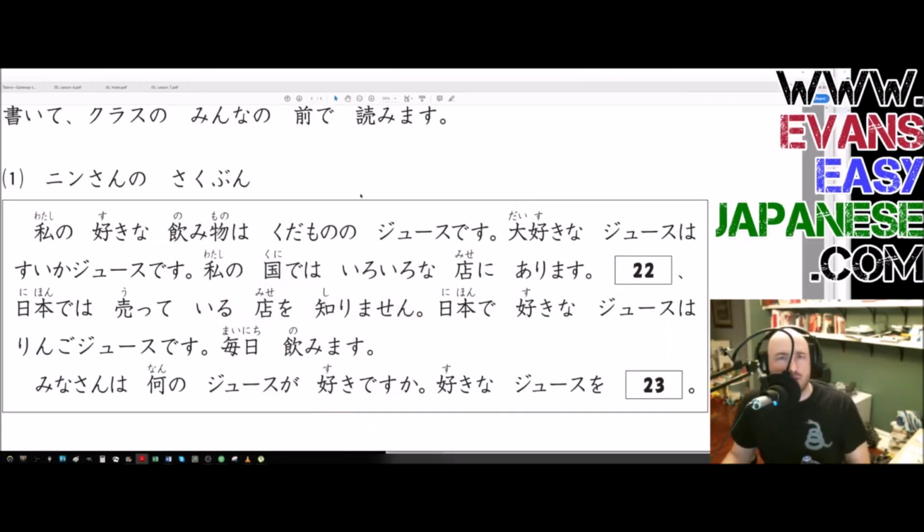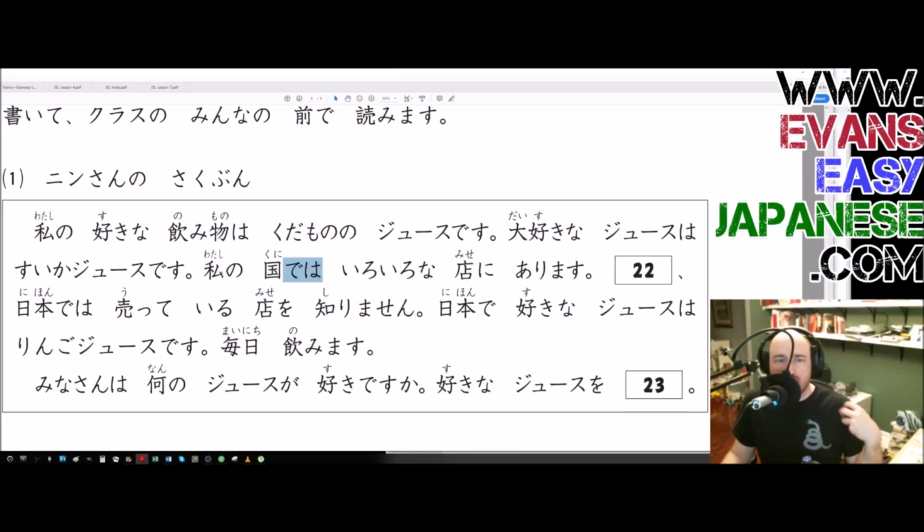Hey everybody, you might have noticed a sudden shift in things. I wanted to talk about this dewa particle to give a bit more clear understanding. So here's the issue with this dewa. One, it's actually really easy if you just sort of kind of ignore it. It basically just means what the wa particle means, but it's really constrictive.